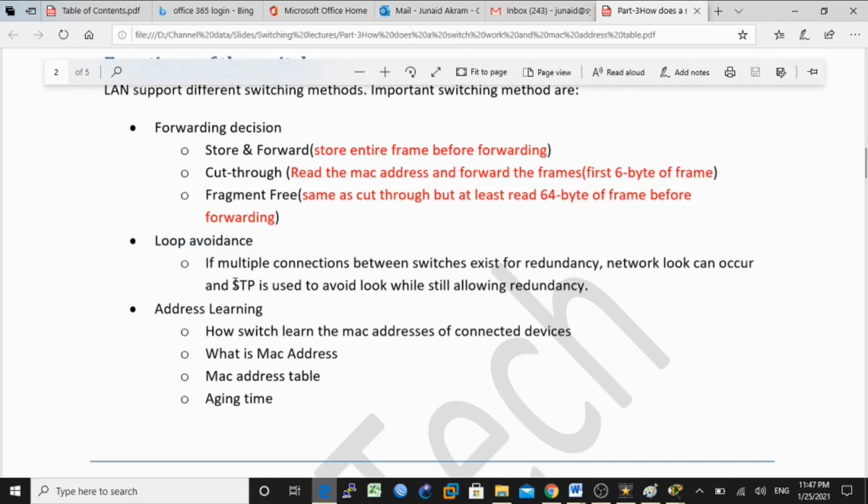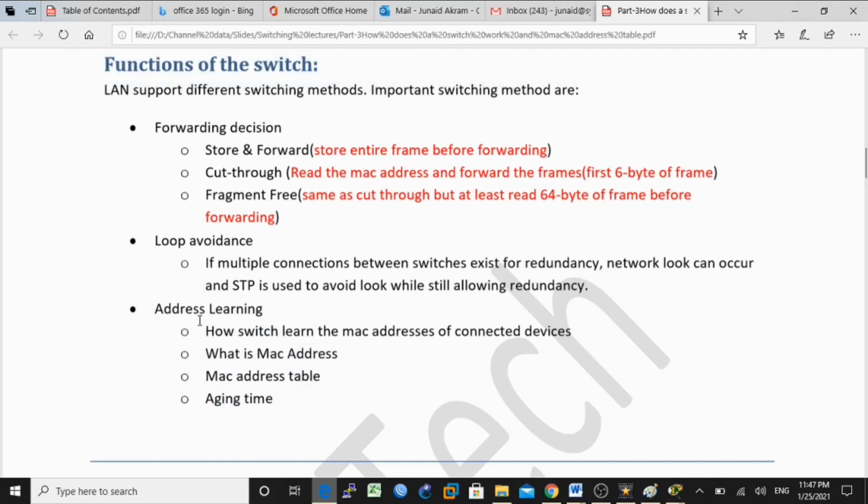Okay, so the last one is address learning. How does a switch learn the MAC addresses of connected devices? What is a MAC address? What is a MAC address table? What is aging time? So how will the switch learn the MAC addresses of connected devices?